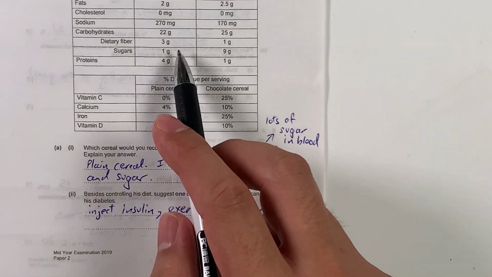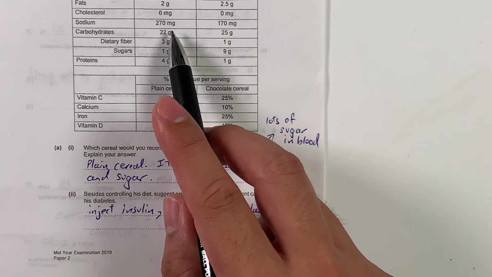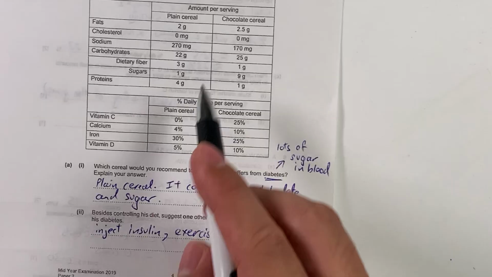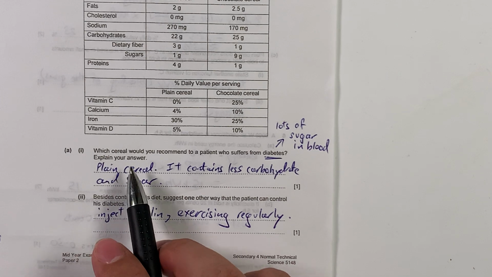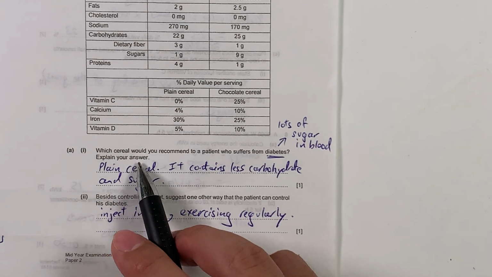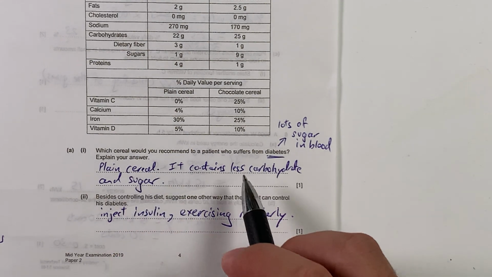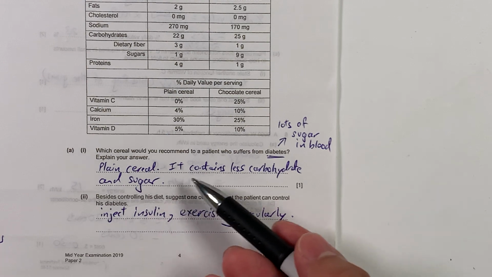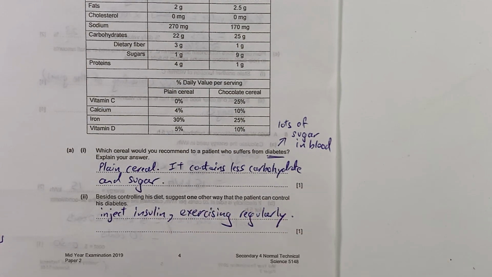So we need to also look at the carbohydrates. Luckily for us, the carbohydrate in plain cereal is also lower than the chocolate cereal. Therefore the plain cereal is the better cereal for the patients, because it contains less carbohydrate and sugar.